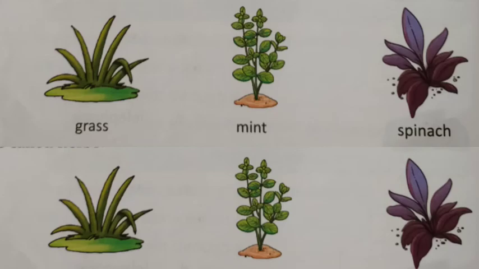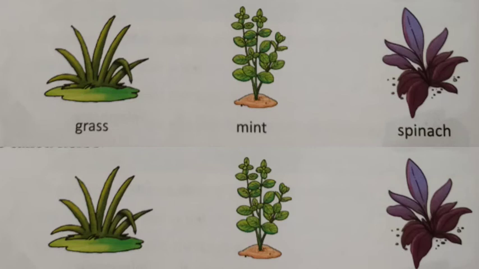Now know some examples of herbs. Number 1, grass. Number 2, mint. Number 3, spinach. So grass, mint and spinach are the examples of herbs.